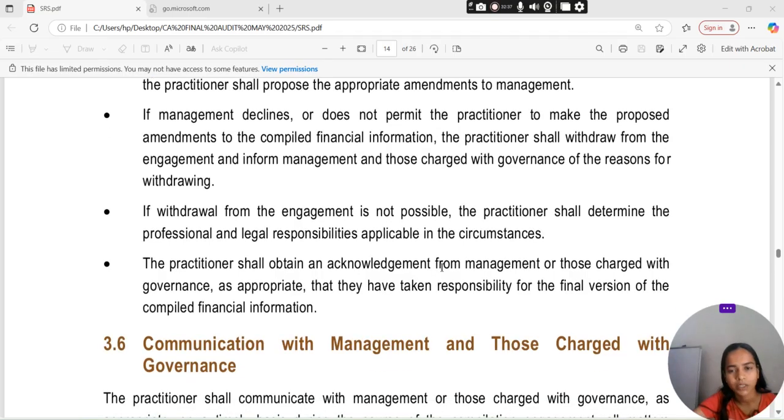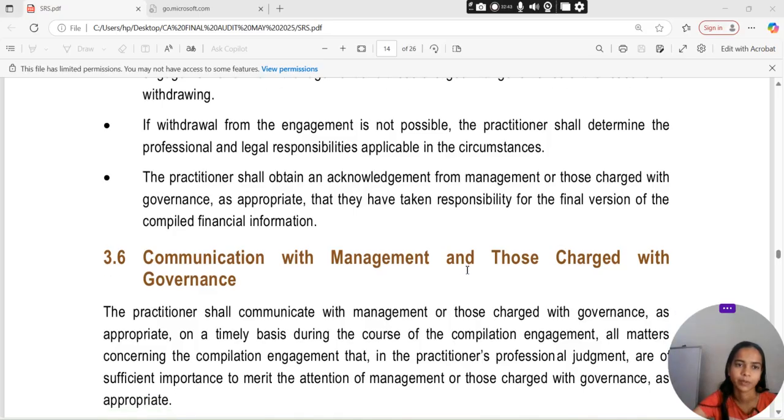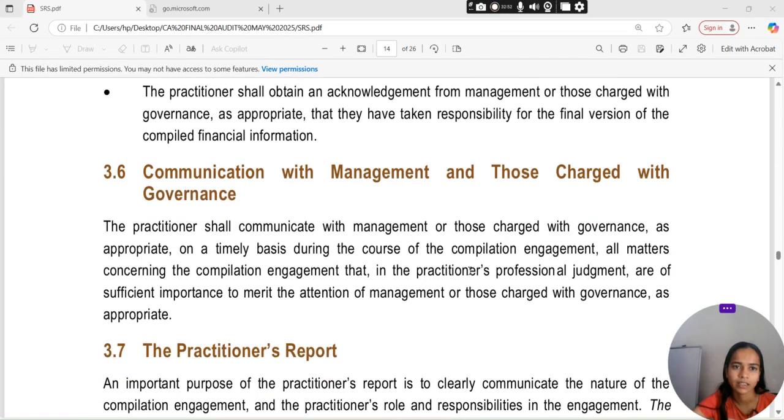If withdrawal from the engagement is not possible, the practitioner shall determine the professional and legal responsibility जो भी applicable है in the circumstances में. The practitioner obtain करेगा acknowledgement from management and TCWG as appropriate. They have taken responsibility for the final version of compiled financial information. Communication होगा with the management and those charged with governance. जो भी practitioner है वो communicate करेगा management के साथ, those charged with governance के साथ जो भी appropriate होगा on a timely basis during the course of compilation engagement. जितने भी matters है concerning the compilation engagement that in the practitioner professional judgment are of sufficient importance to merit the attention of management or those charged with governance as appropriate.